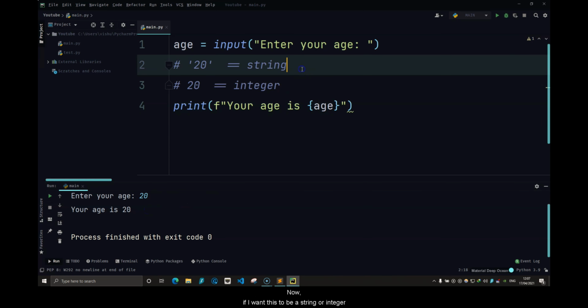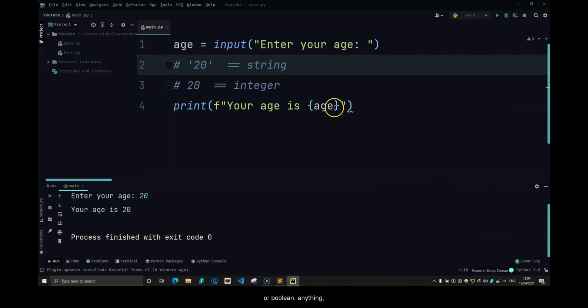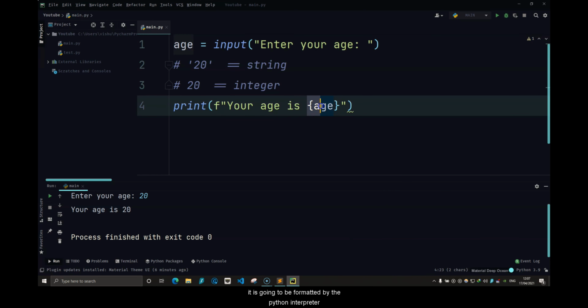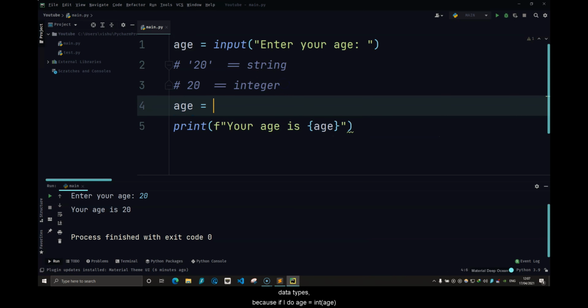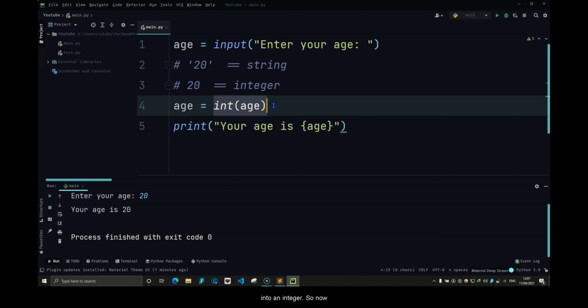Now, whether this is a string, integer, or boolean, anything, it is going to be formatted by the Python interpreter. So you don't have to worry about any data type when you're doing a print statement. Before Python 3, you had to format your string according to the data types. If I do age is equal to int of age, I'm changing the data type of the variable age into an integer.